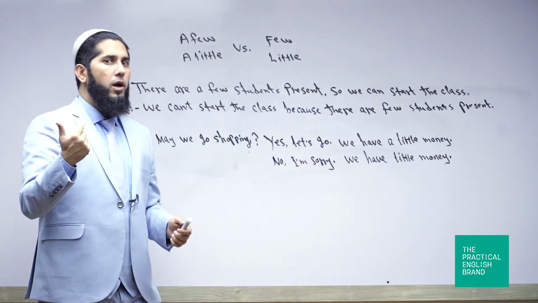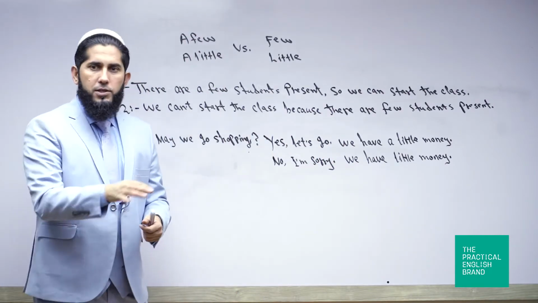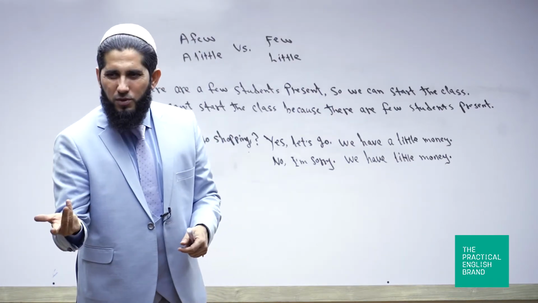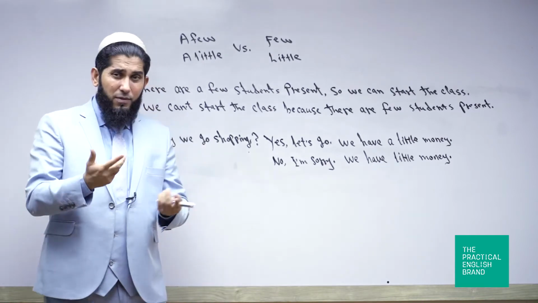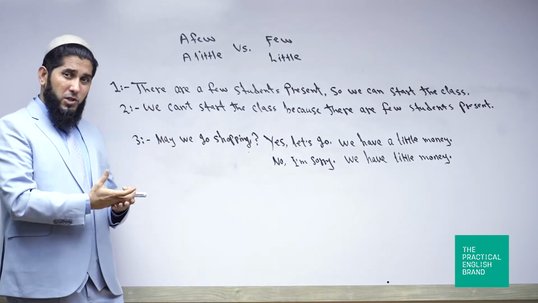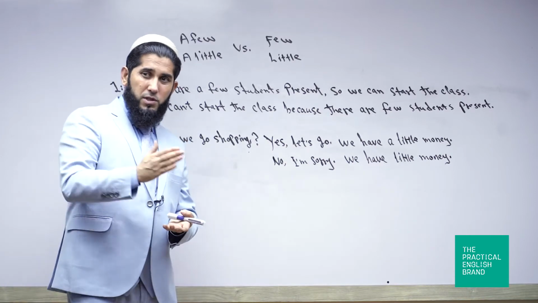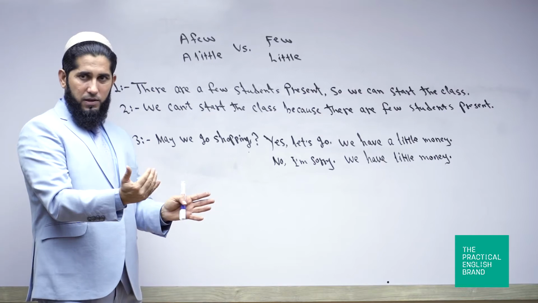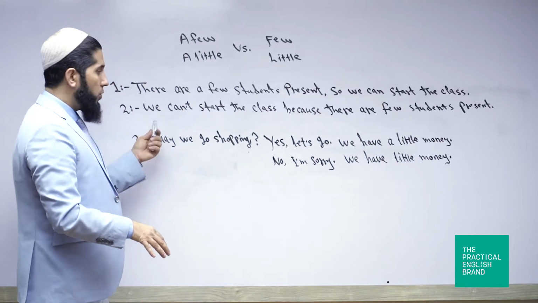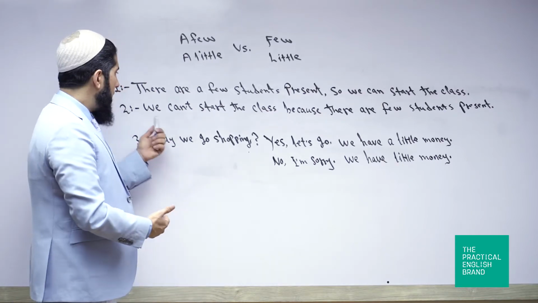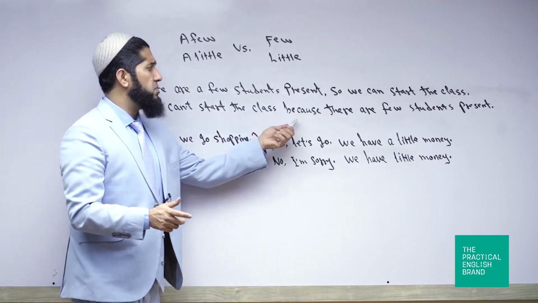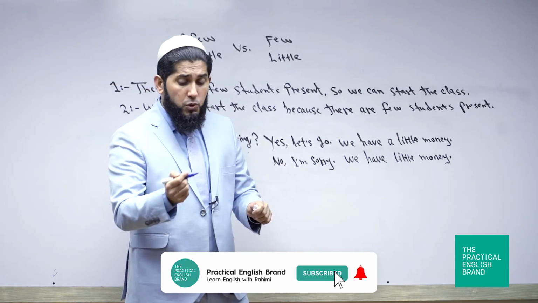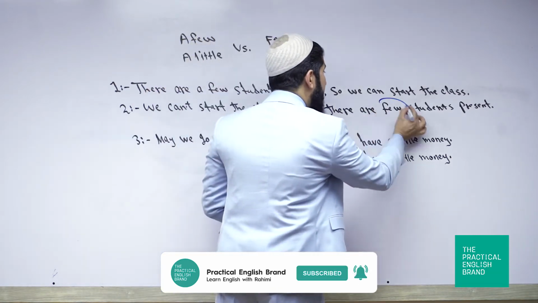So now, I'm looking at you and I see that among 20 students, there are only three or four students present, right? So now I think if I teach this lesson to these four students, all the rest of the 16 students will lose this point, okay? So I want to just cancel the class for today, okay? So that's the situation. Now I'm telling you we can't start the class because there are few students present. There are few students.